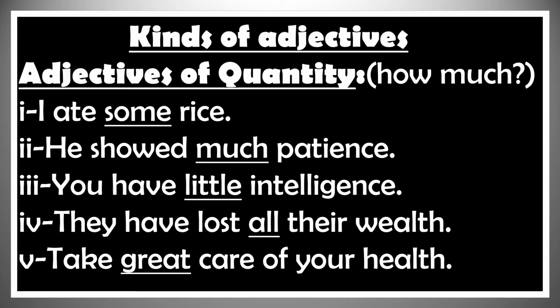Example number 4. They have lost all their wealth. What is an adjective in this sentence? All, because it describes the noun wealth. And all is adjective of quantity because it answers the question how much. How much wealth? All wealth.